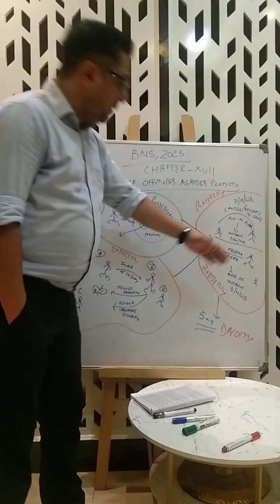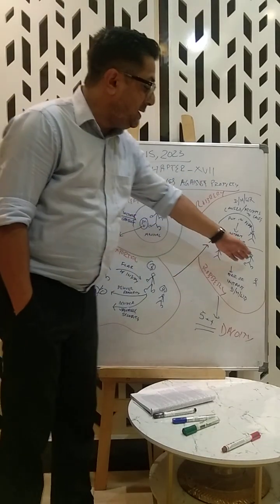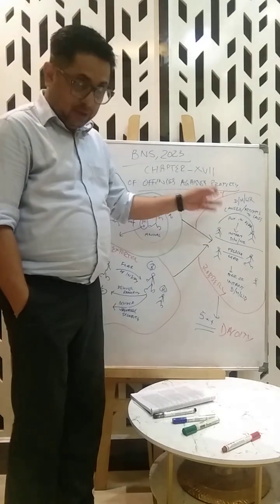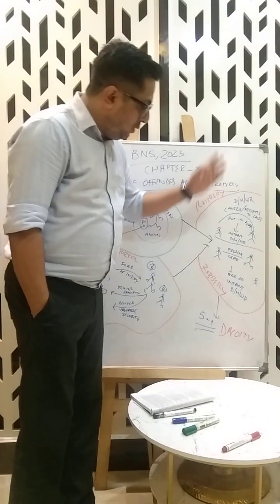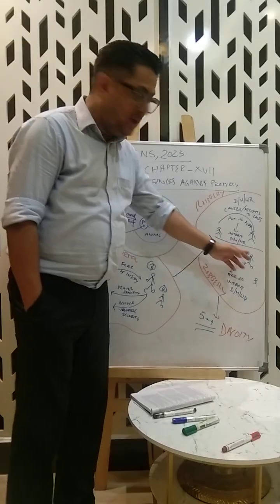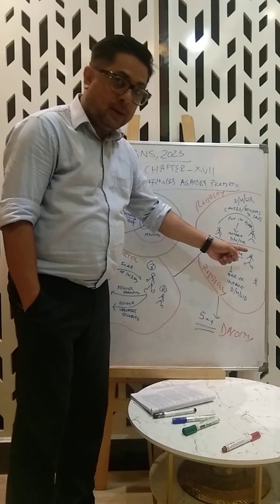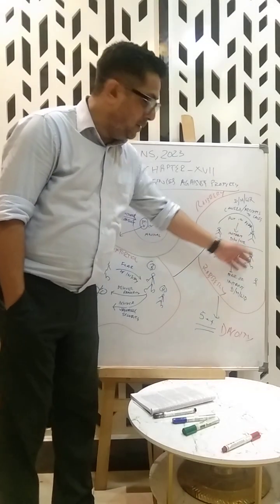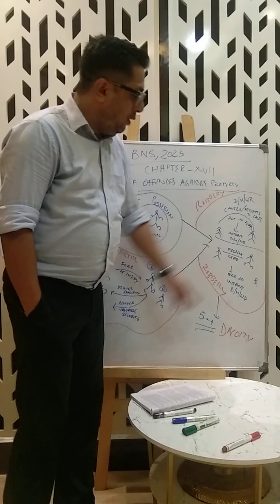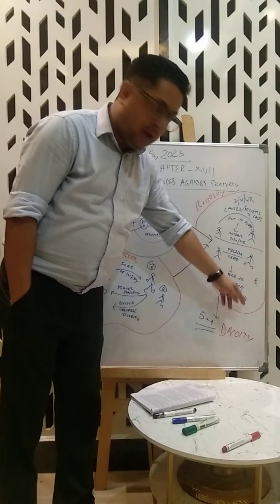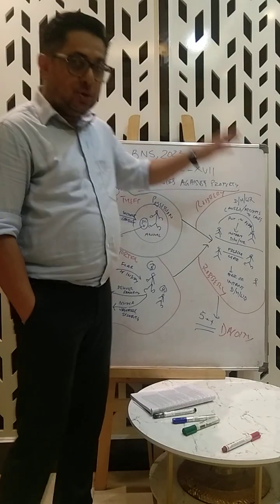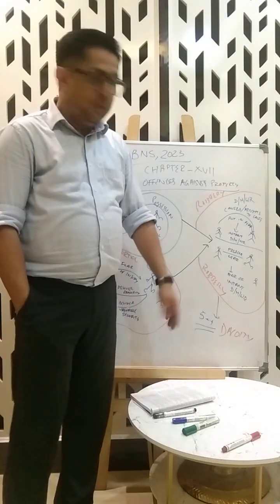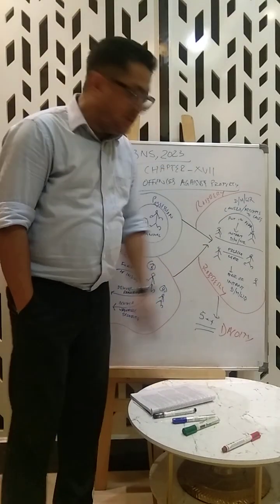But extortion becomes robbery when he is present near the person. When theft becomes robbery, he need not be present. When extortion becomes robbery, he is present near the person and puts the person or any other person close to him in fear of instant death, hurt, and wrongful restraint, and thereby commits extortion. Then the offense committed is robbery. And when robbery is committed by 5 or more persons, it's called dacoity.